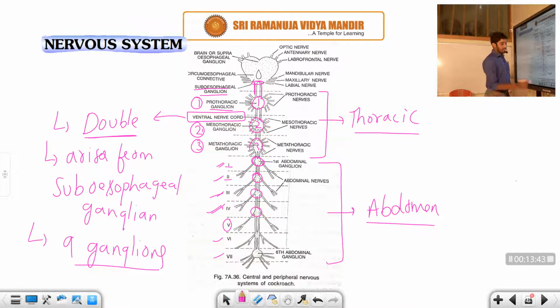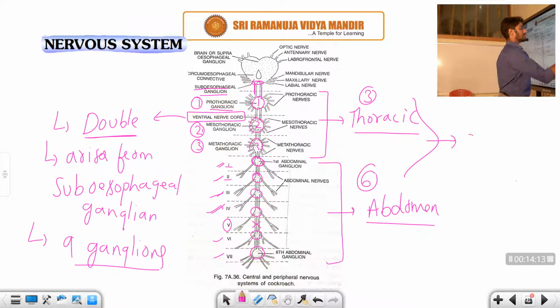But in the 5th segment there is no abdominal ganglion. Except the 5th, the 6th and 7th are also present. So except the 5th, the remaining abdominal segments have the abdominal ganglion. The total number of abdominal ganglia is 6, and in the thoracic region it is 3, so the total is 9.